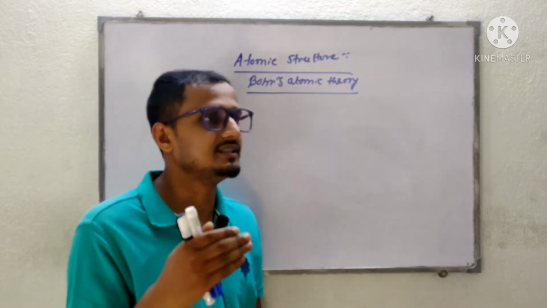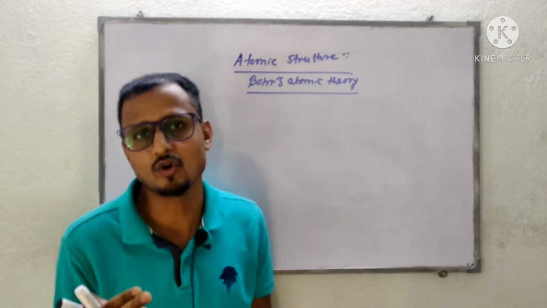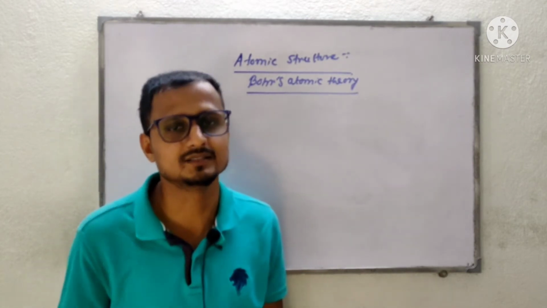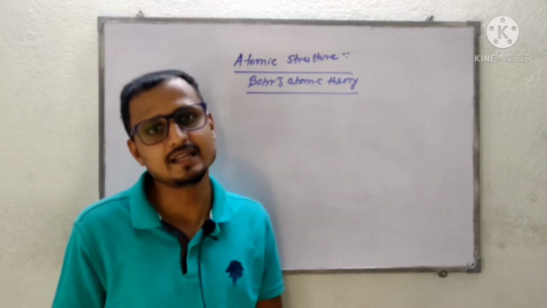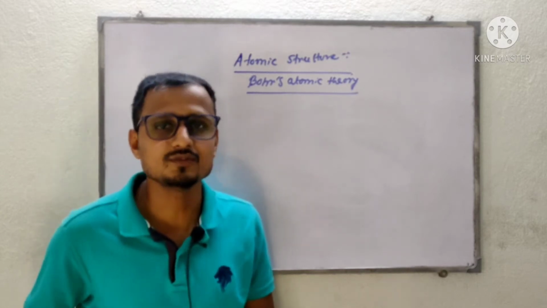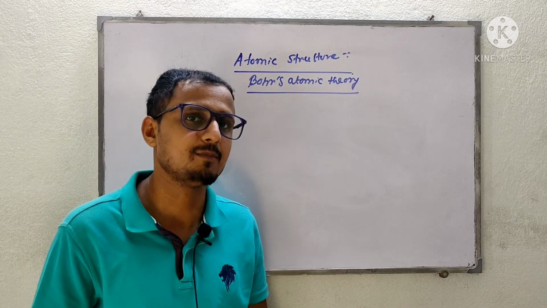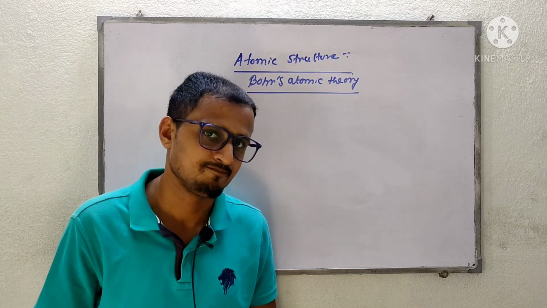Number 2, these atoms are indivisible particles. Number 3, he said that atoms of the same element will have the same property, and atoms of different elements will have different properties.